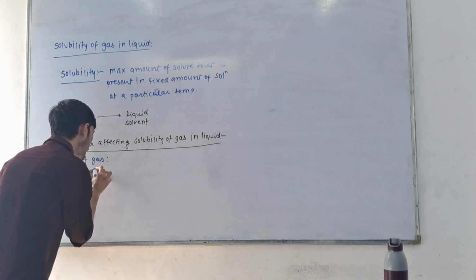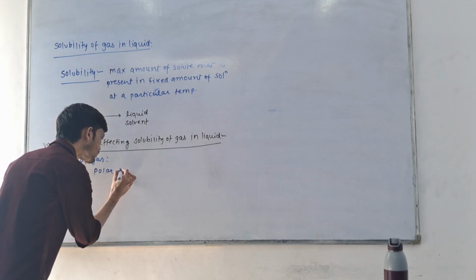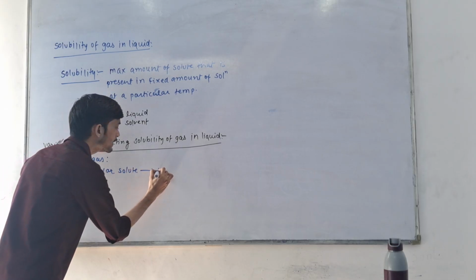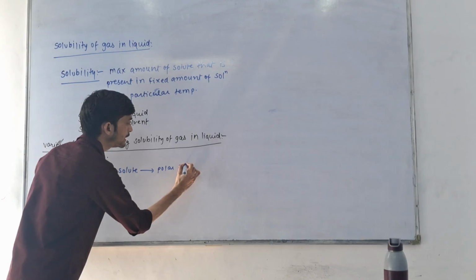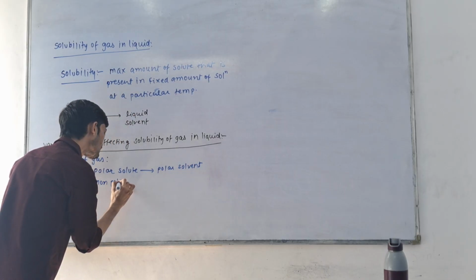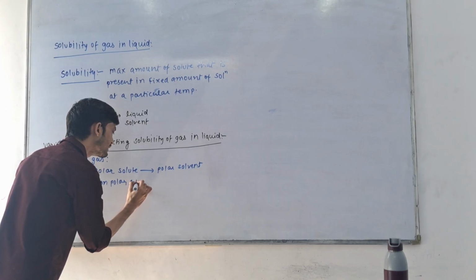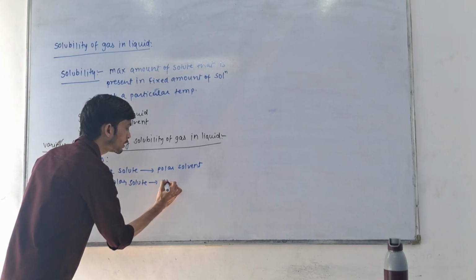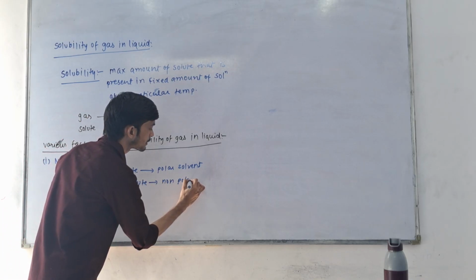So polar solute easily dissolves in polar solvent, and non-polar solute easily gets dissolved in non-polar solvent.